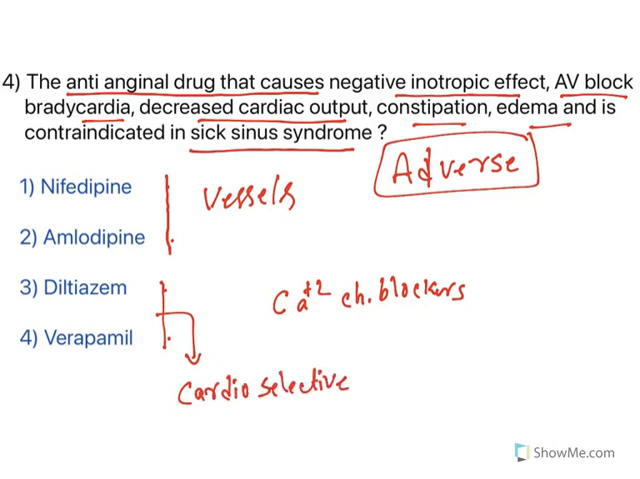The options indicate negative inotropic effect and AV block, which means they are selective towards cardiac tissue. That means these two are not options because they don't cause this effect. These effects are caused by cardioselective calcium channel blockers. But again, in these two, which one is it? See, this is the key.